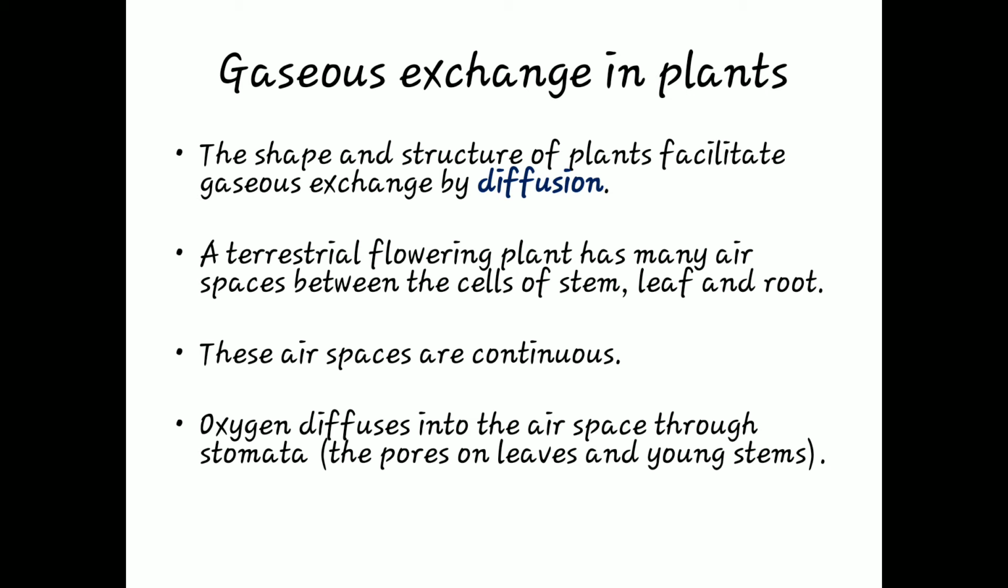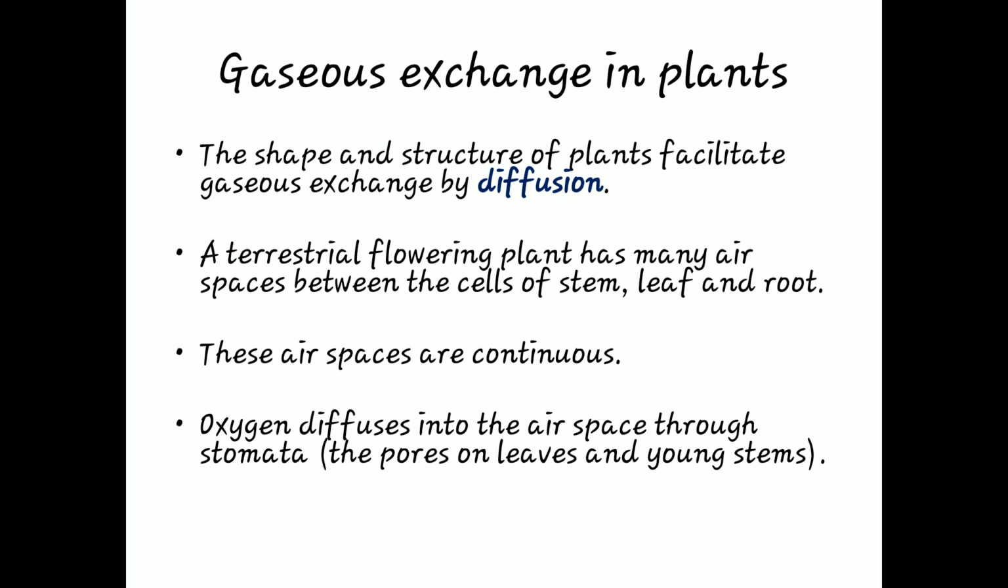A terrestrial flowering plant has many air spaces between the cells of stem, leaf, and root. So, a typical terrestrial flowering plant has many air spaces in its stem, leaf, and root where the exchange takes place. These air spaces are continuous. Oxygen diffuses into the air space through stomata. Stomata are the pores on leaves and young stems.